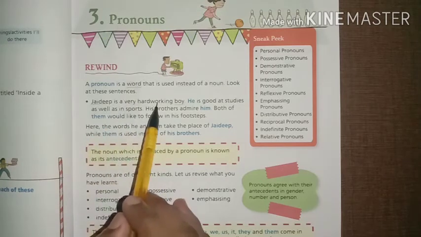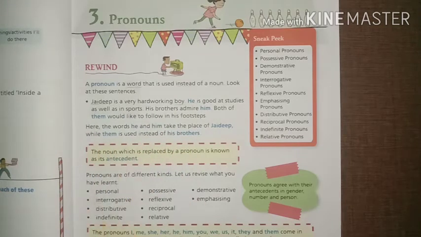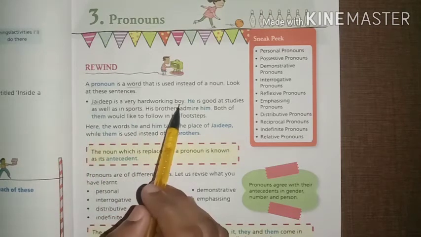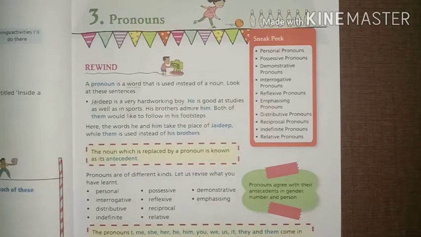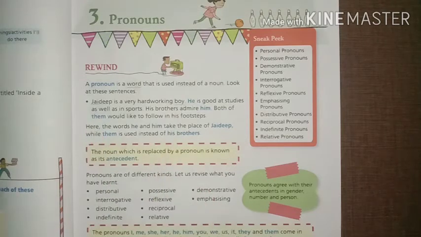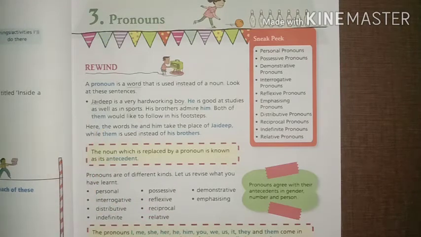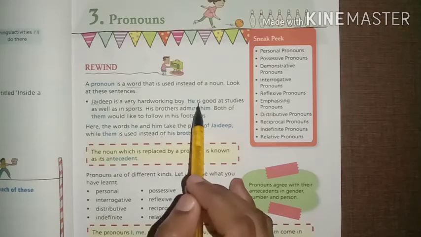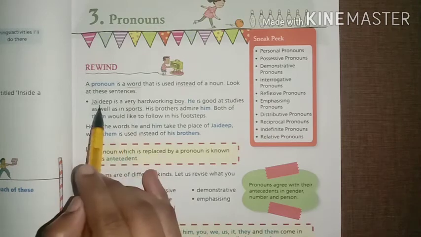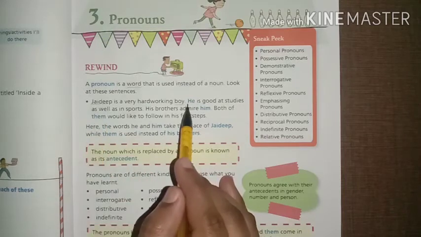Jaideep is a very hard working boy. First we identify the noun from this sentence. Jaideep is here noun and boy is here noun. Jaideep is proper noun and boy is common noun. So we come to know that Jaideep is a boy. So what we do to replace Jaideep? We just write here, he is good at studies as well as in sport. So we are talking about Jaideep. Jaideep is a boy, so we used he instead of Jaideep.